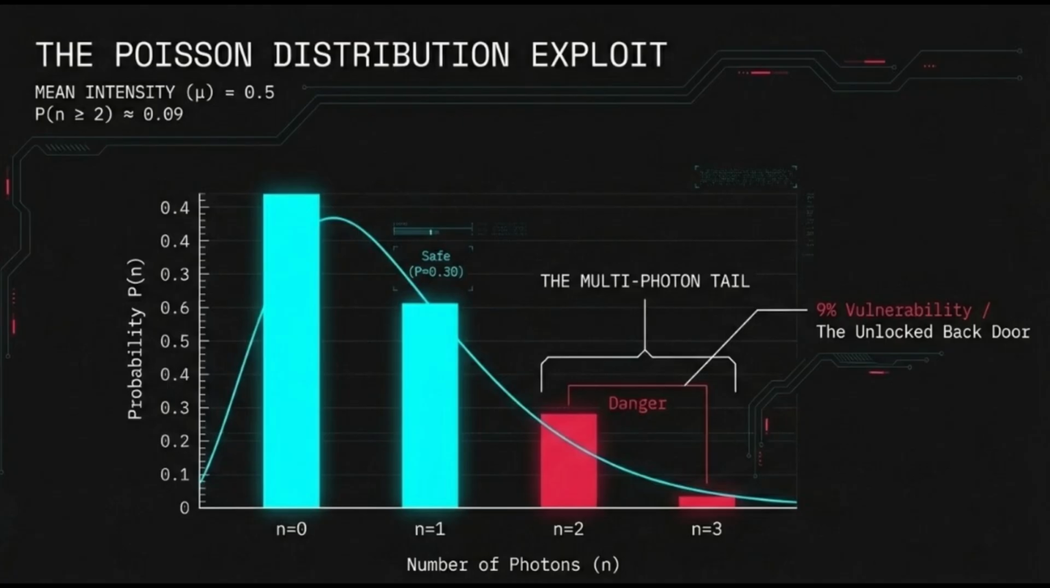Eve doesn't need to break the laws of physics or clone a single photon. She just needs to wait for these specific pulses to appear and then take what's being handed to her. This small statistical tail is the singular reason why the standard BB84 protocol, without further modification, cannot be considered fully secure in a real-world deployment.